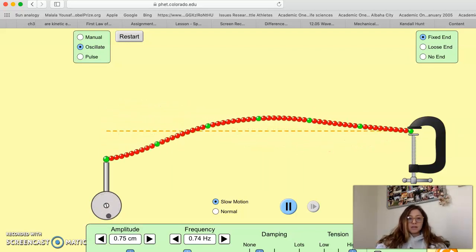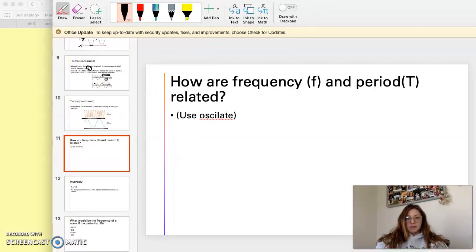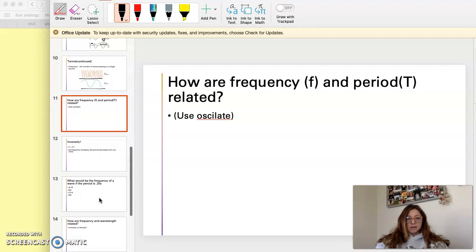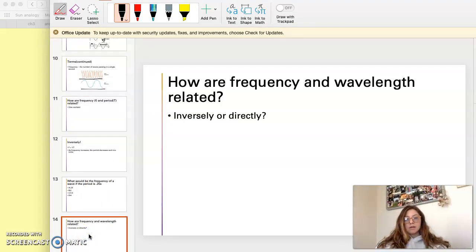So this tells us, I guess this is more so related to our wavelength, right? This tells us that as we increase our frequency, what happens to our wavelength? Our wavelength decreases, which is also then related to our period, because that means the period is a shorter amount of time, right?